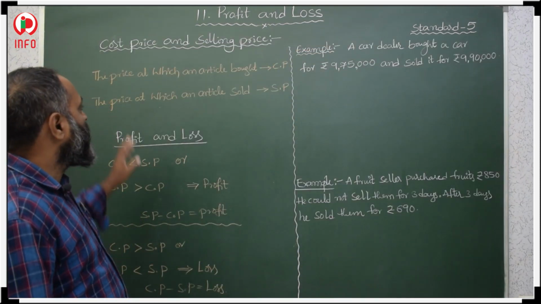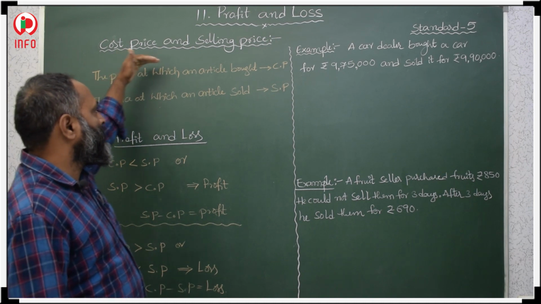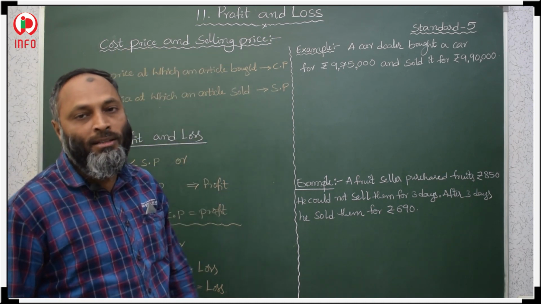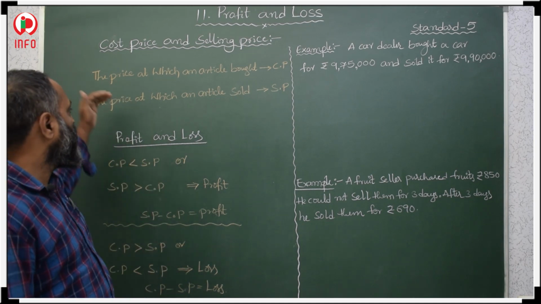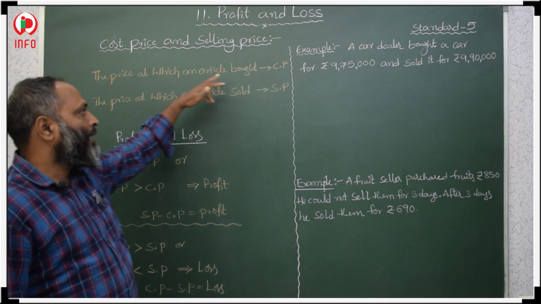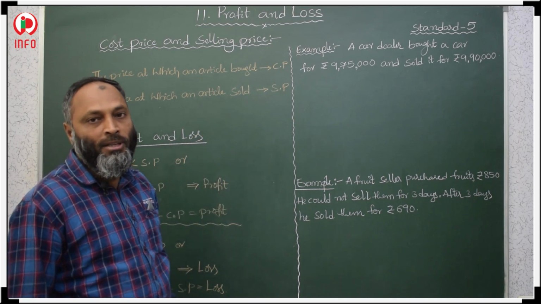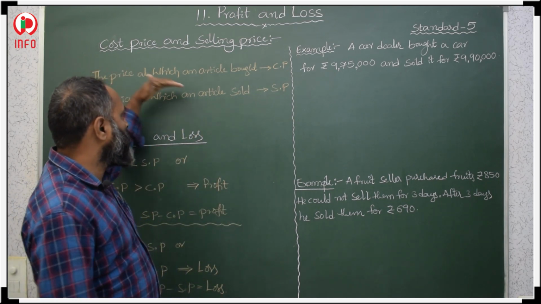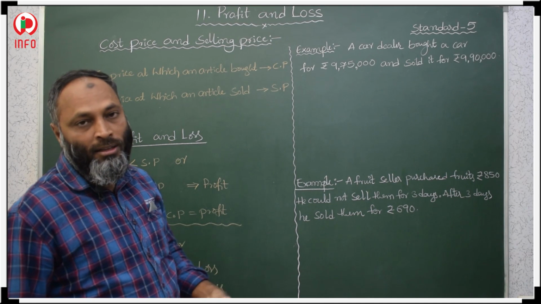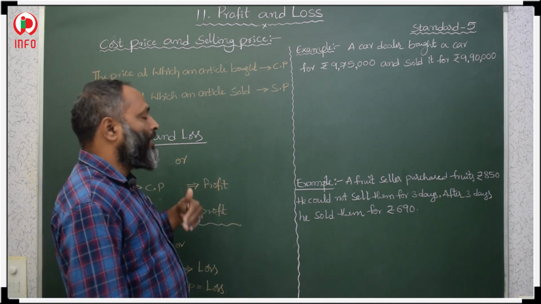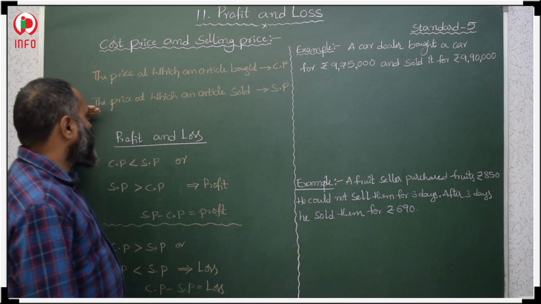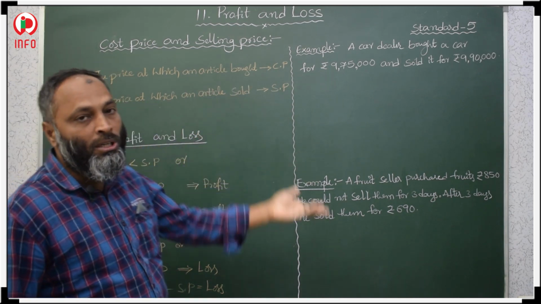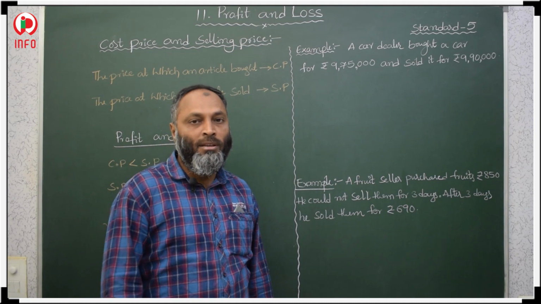Next, see here, the concept of cost price and selling price. What is the cost price and what is the selling price? The price at which an article is bought is called the cost price. The price at which an article is sold is the selling price. Suppose there is one pen.